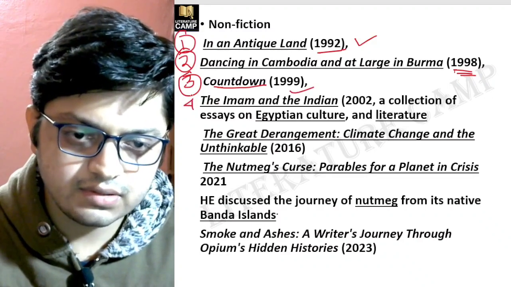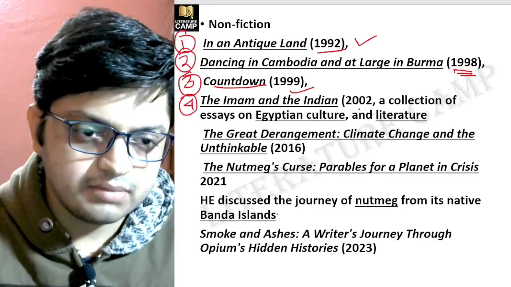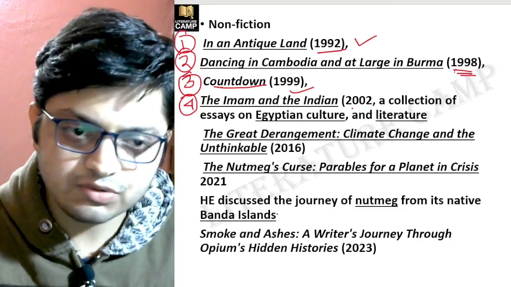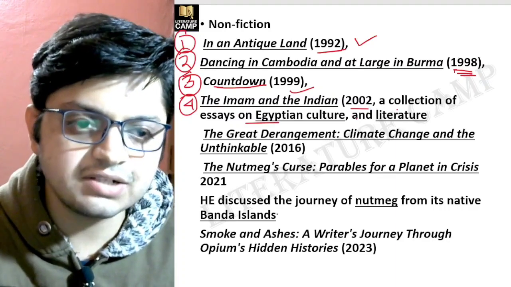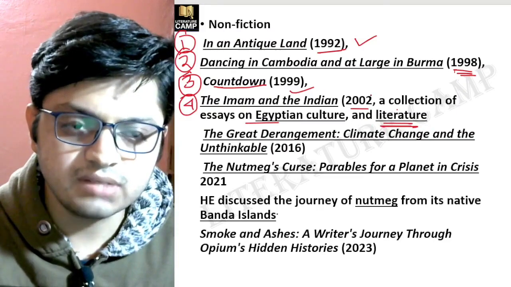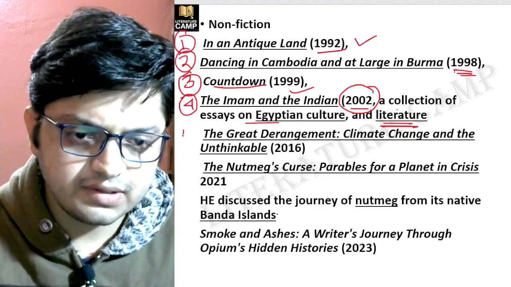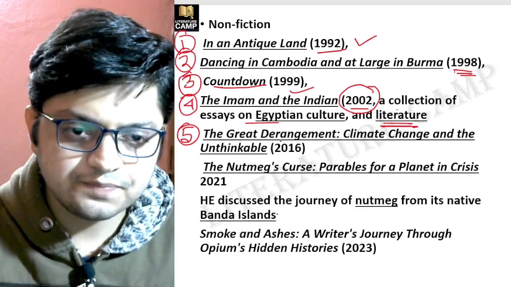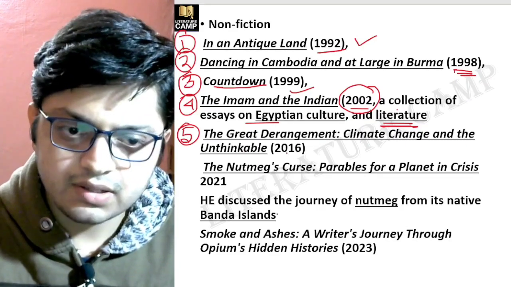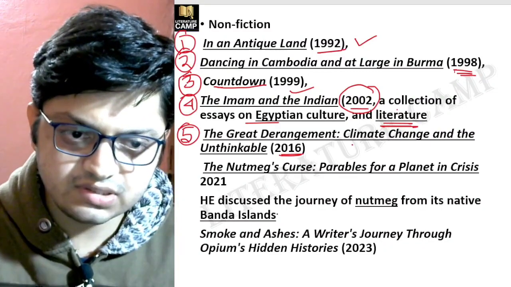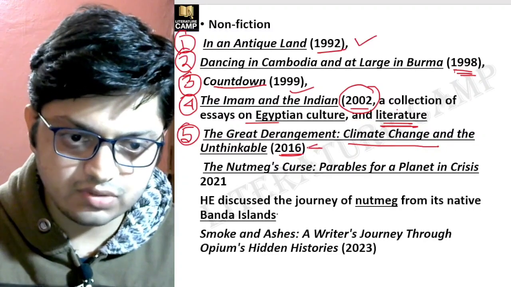Number four is The Imam and the Indian, published in 2002. A collection of essays on Egyptian culture and literature, published in 2002. Next work, number five, The Great Derangement: Climate Change and the Unthinkable, published in 2016. This is a subtitle which also can come. And do remember the published year as well.